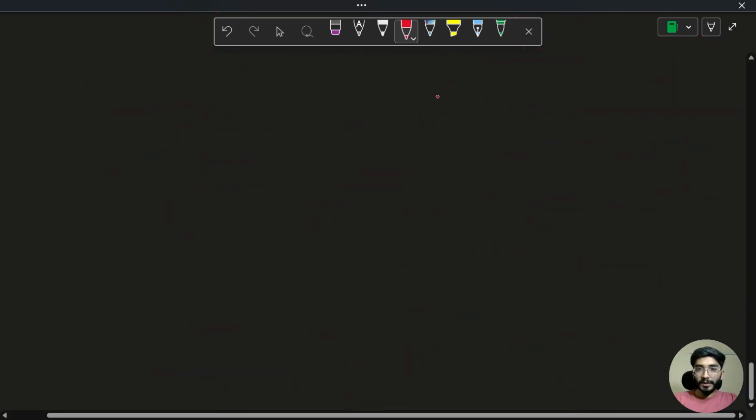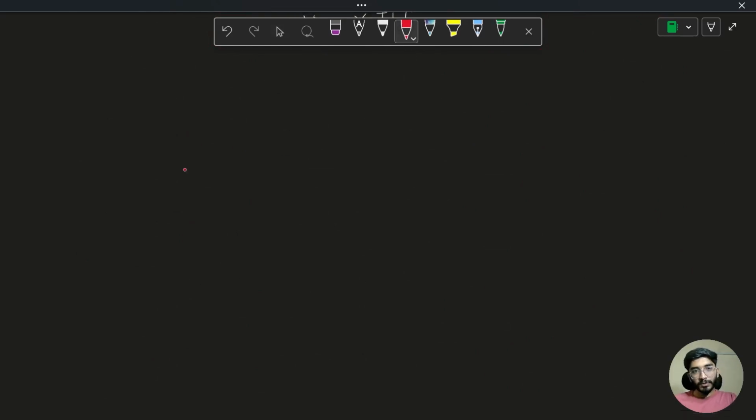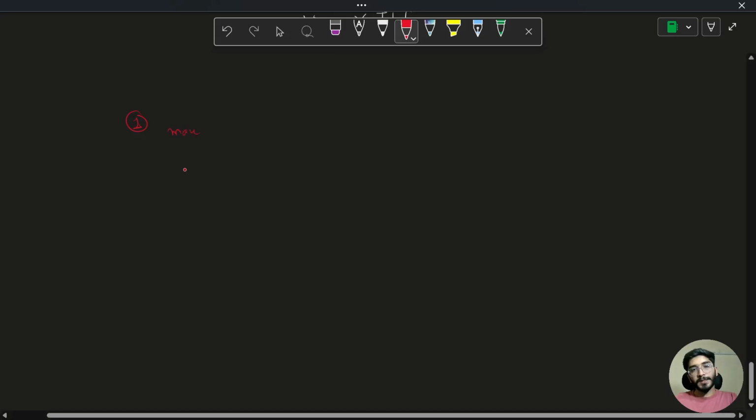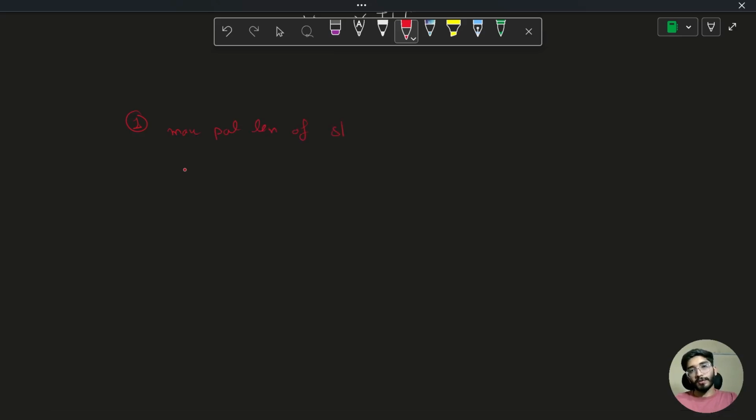So as we had reversed the string t, the first thing we need is the max palindromic length of the string starting at index i in s. Cool. Similarly, the second thing is...